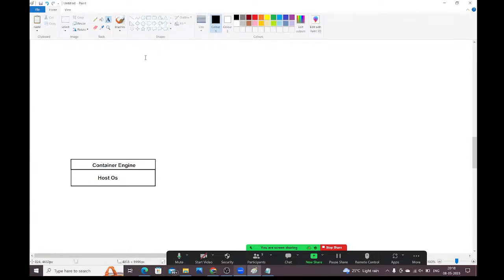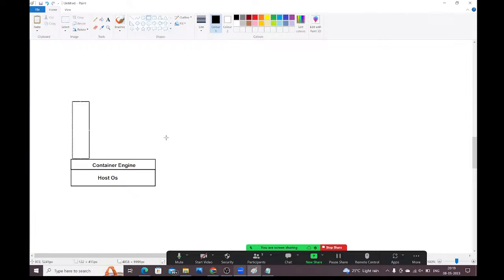Okay, so now here what we are going to do. I think you guys know, in Java, JDBC, we have drivers and all those things. Same here, we need a container engine to run the containers. Now, we can run the containers directly. See here, I'm going to draw like this. This is one container. You can run any number of containers.